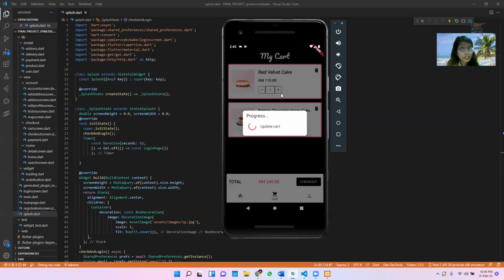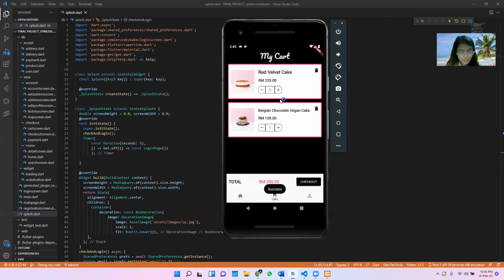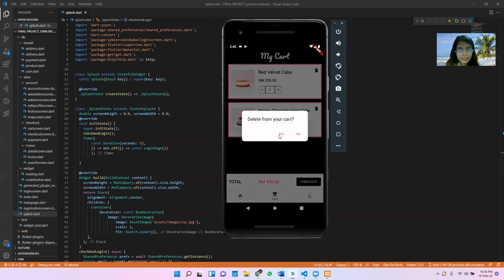I want to have another red velvet where I can add, because we already inserted the feature. See, the price is also increasing. 130 plus 220 equals 350. So I want to delete this.